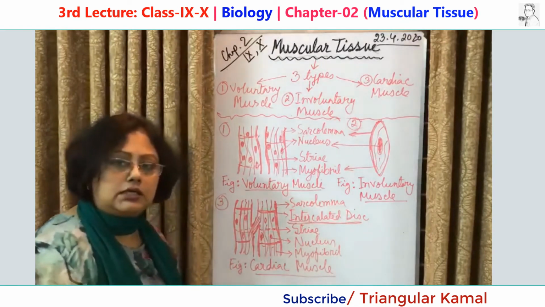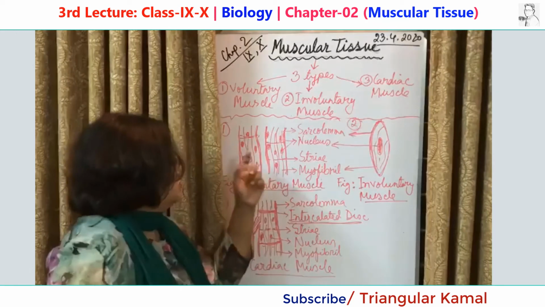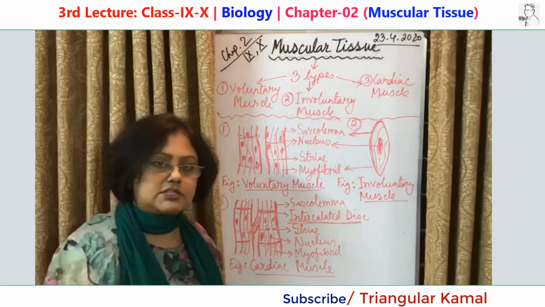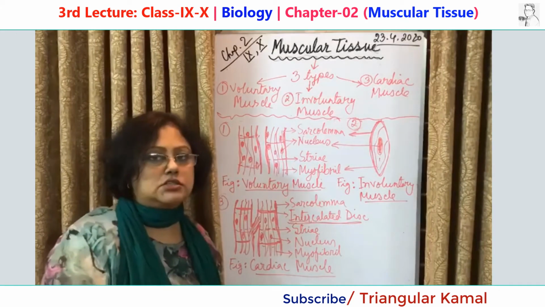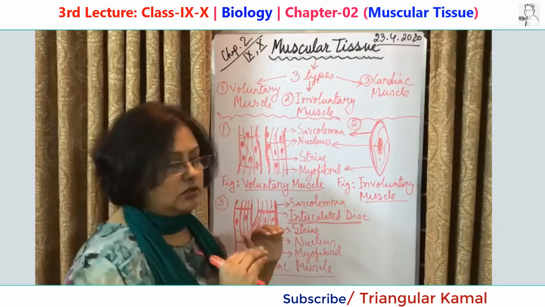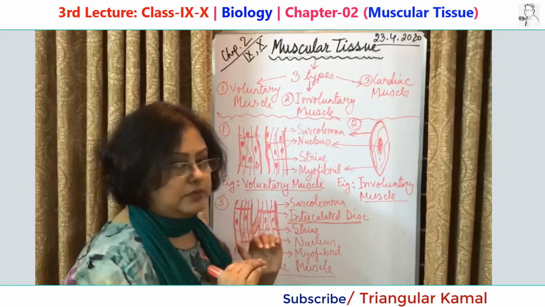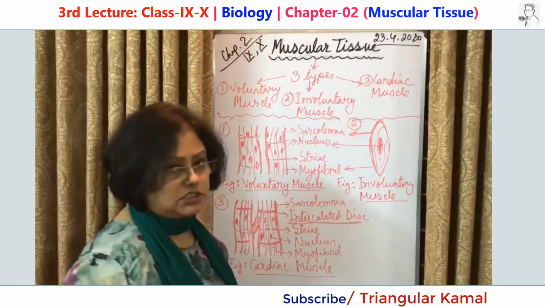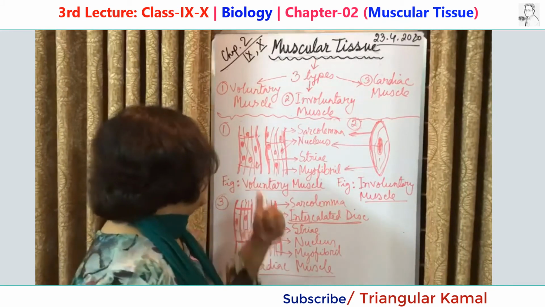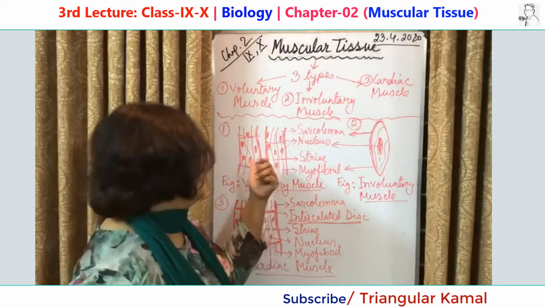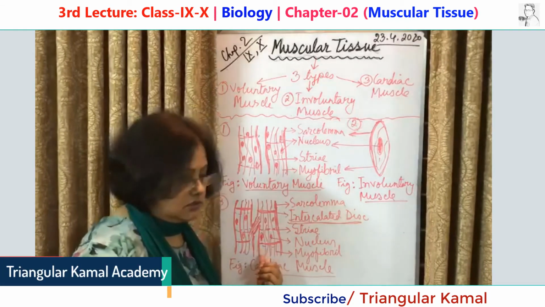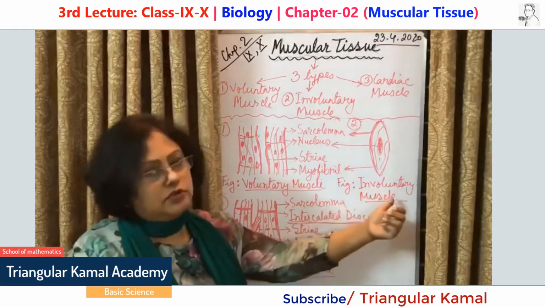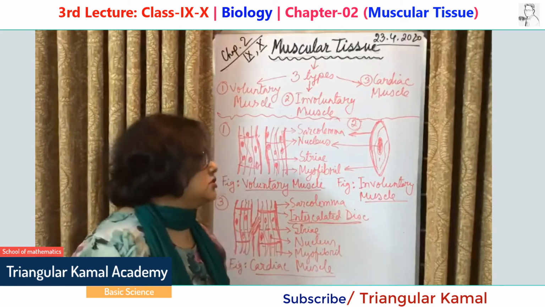Now come to the other features. First I want to talk about the striation, the transverse striation. Why is it called transverse striation? The bands are present side by side, holding all the tissues, all the cells together. That's why it is called transverse striation. Voluntary muscle has transverse striation, and cardiac muscle also has transverse striation, but involuntary muscle has no transverse striation.